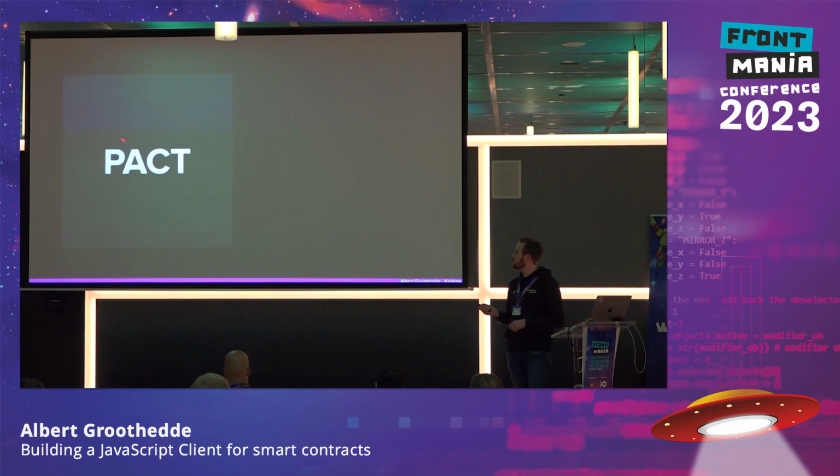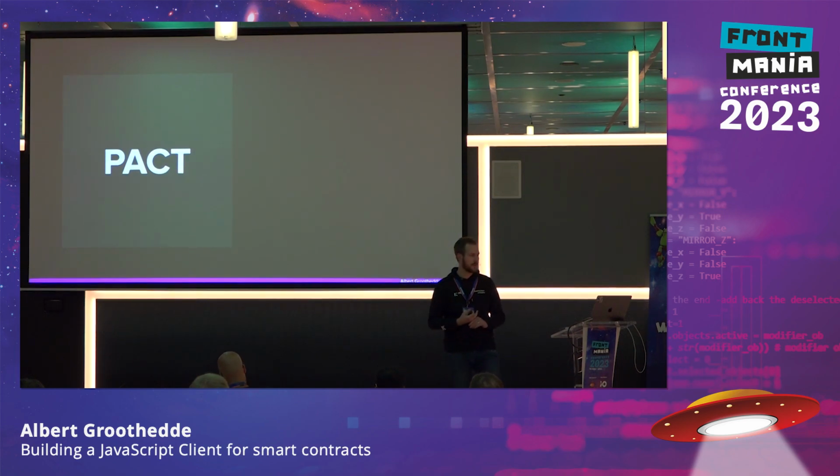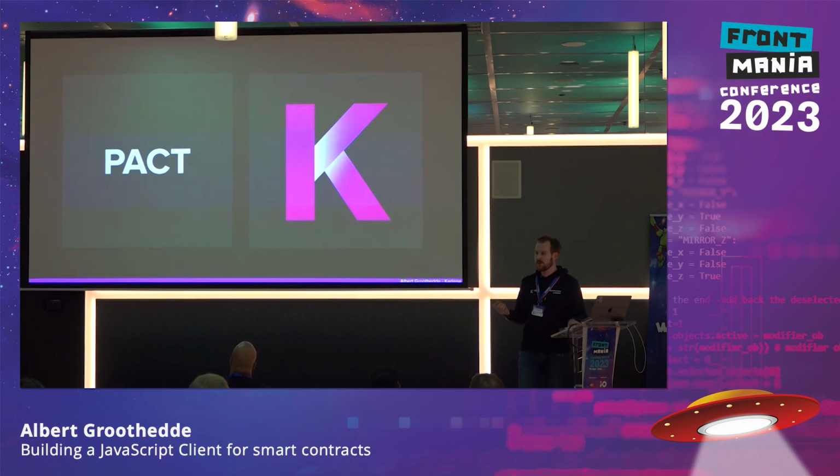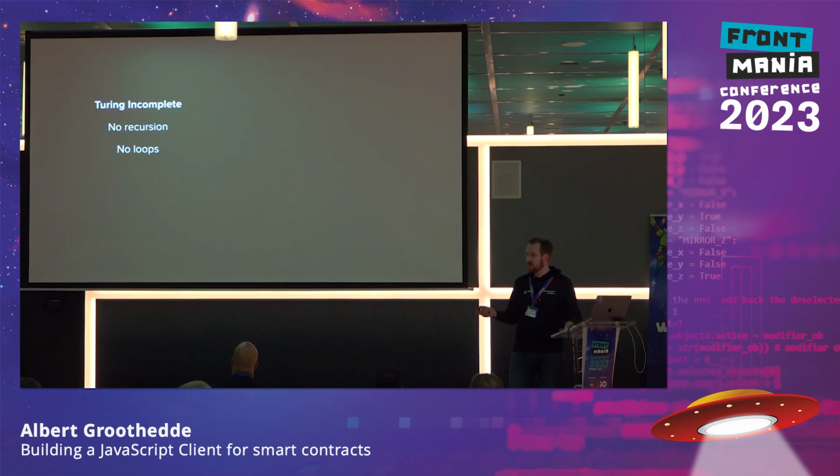So we are using Pact as the smart contract language on the blockchain, on the Kadena blockchain. It's a Turing incomplete language, which provides us with some benefits. Turing incomplete means that it limits the amount of things that you can do. In this case, for example, there is no recursion, there are no loops.